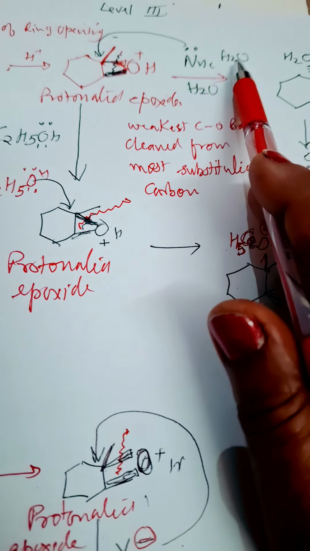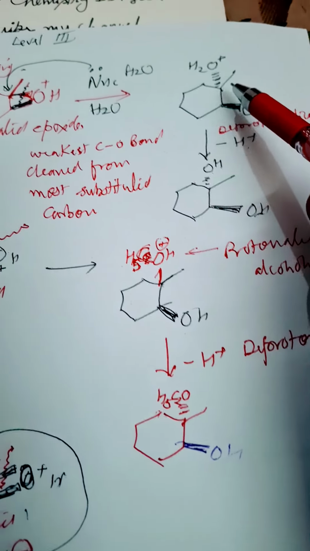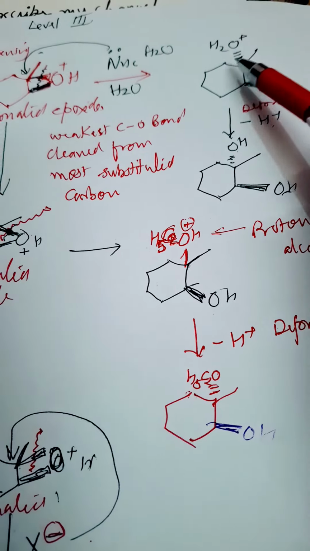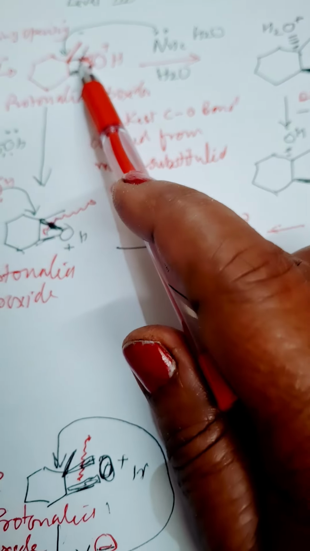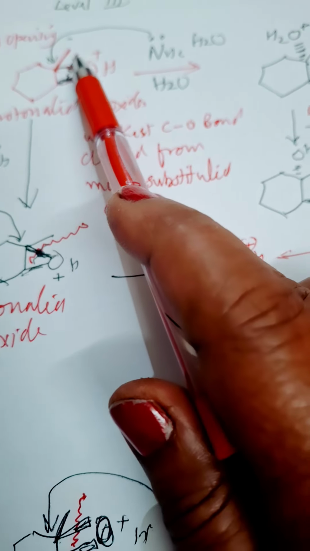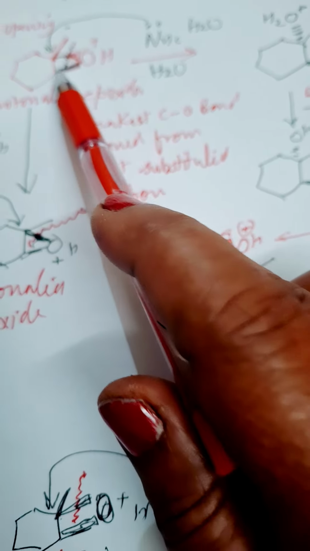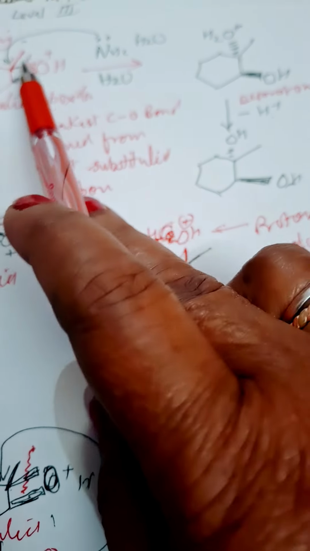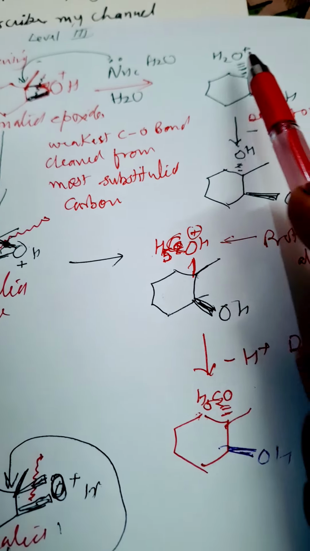Now the nucleophile water attacks the highly substituted carbon, and then we'll get this protonated water over here. Okay, and this is trans to OH. Why am I saying this? Because cleavage occurs from here, and this CO bond is the weakest bond, and the OH will be retained with this less substituted carbon. Okay, so OH, and when it is cleaved, the positive charge will be gone because it is taking its electron pair, and it is forming OH over here, and water is over here.